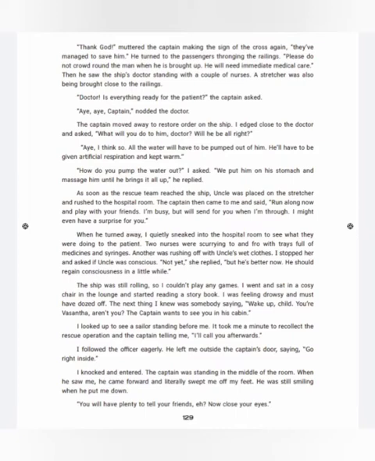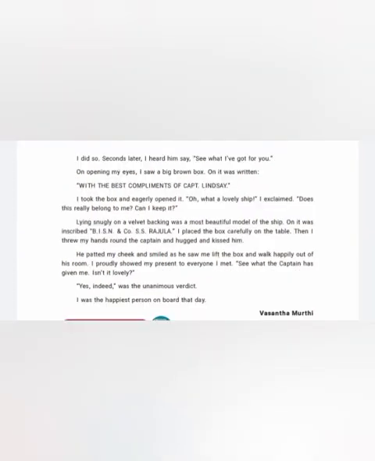Vasanta was eager to know the man's condition, so she peeped into that room. Then a nurse told Vasanta that he was saved and would regain consciousness after a few minutes. Vasanta went for a nap. Suddenly, an officer came to Vasanta and said that the captain was calling her.